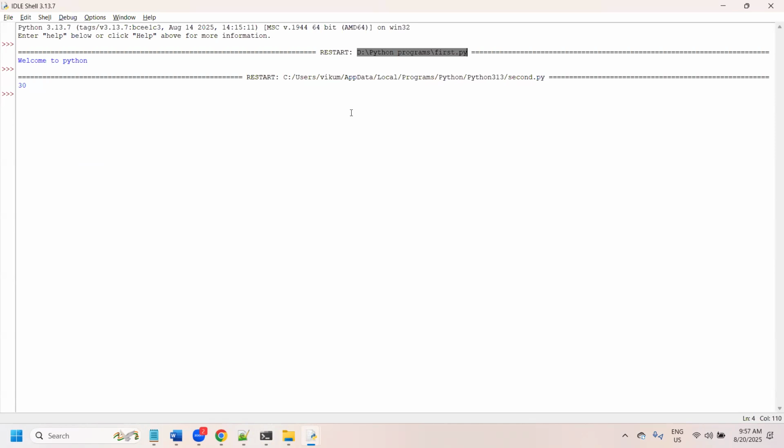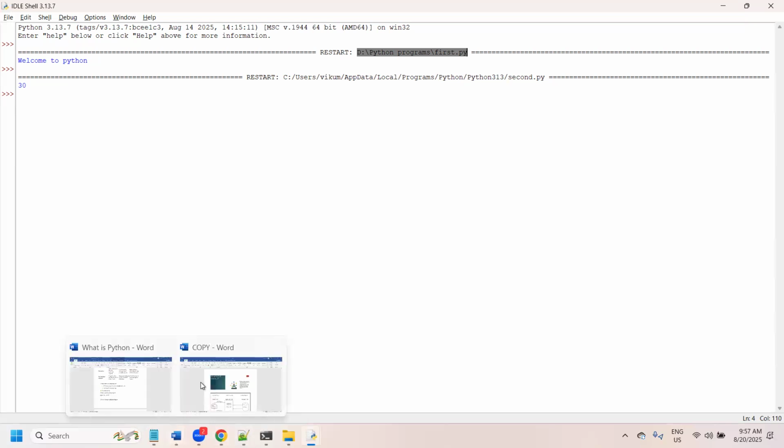There are lots of GUI facilities, and we have different Python softwares. With the help of those softwares we can create a program and run it. One is Notepad++ as I told you, we also have PyCharm, we also have Spyder, and along with Spyder there are multiple things.